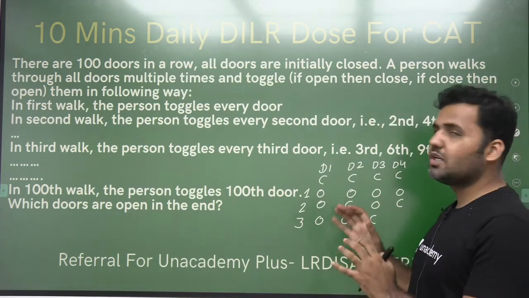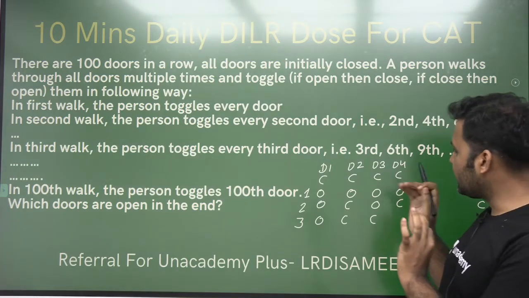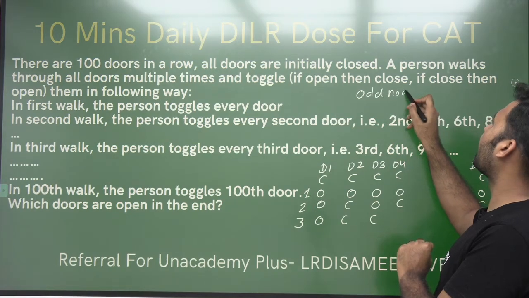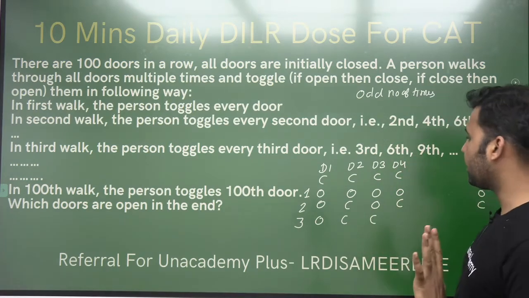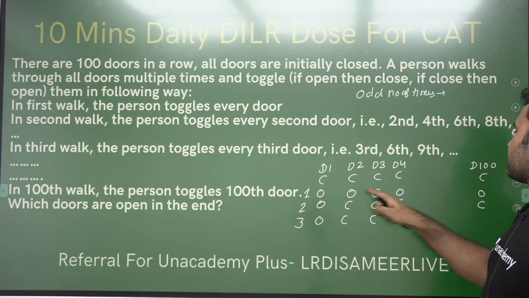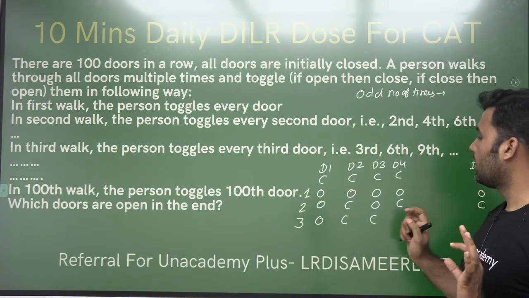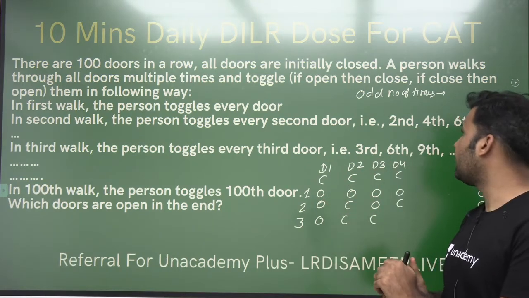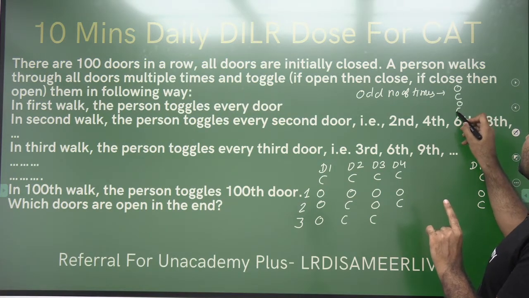Now, the concept that you need to observe over here is that if the person is visiting a particular door for an odd number of times, then that particular door will be open. Why is it so? Initially, in the first walk, all the doors are opened. So this person is walking once to every door and opening it. Now if there is a door that the person will not be visiting again, that will remain open, right? Once it is opened, then when it is closed, and once it is opened again, it is open.